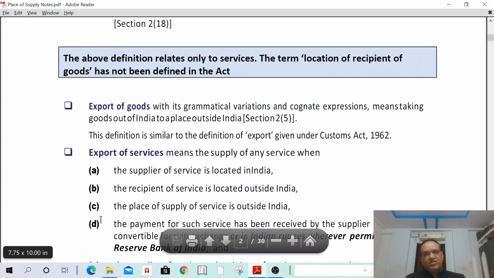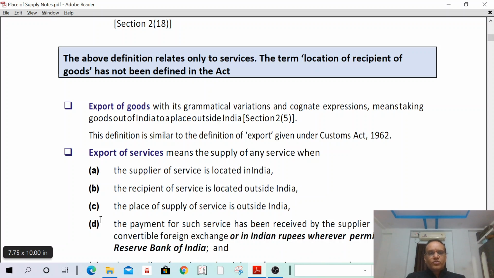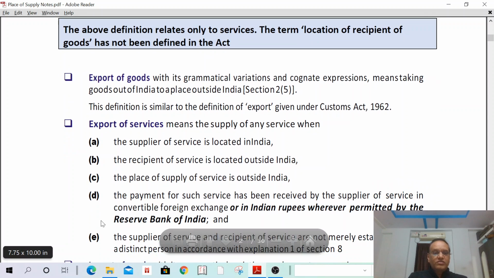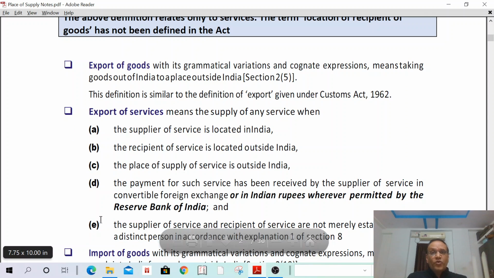What is actually export of goods? Export of goods means goods taken out of India to a place outside India. That is nothing but export of goods. But for export of services, there are almost 5 points. If all these 5 points are satisfied, only then it will be qualified as an export of services.